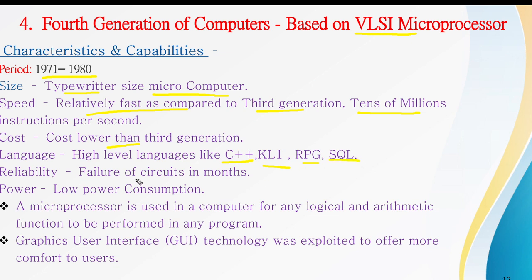Reliability is increased. Failure of circuit, from weeks to months, its reliability is increased. Low power consumption. And the microprocessor is used in the computer for any logical and arithmetic function to be performed in any program. And GUI technology, graphical user interface technology, was exploited to offer more comfort to the users in this period, that is in the fourth generation computers.